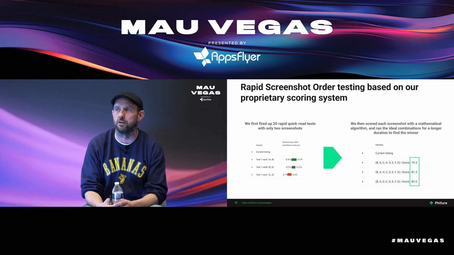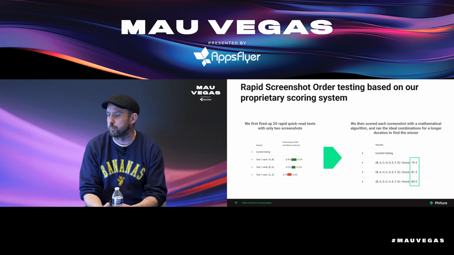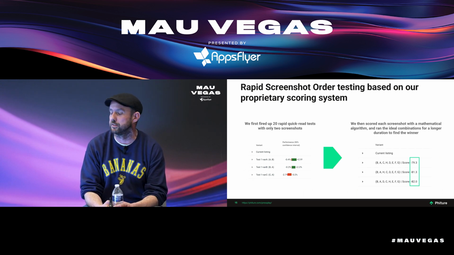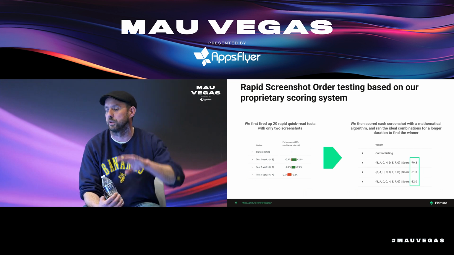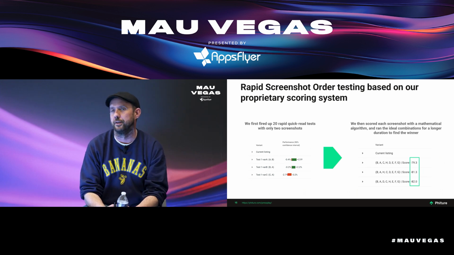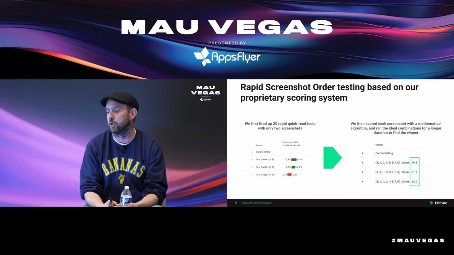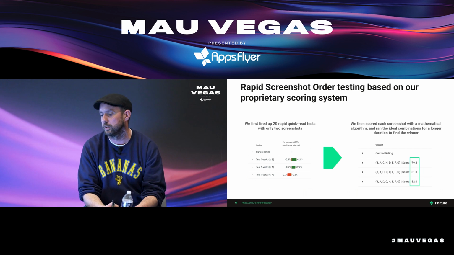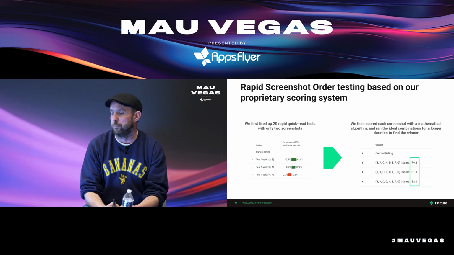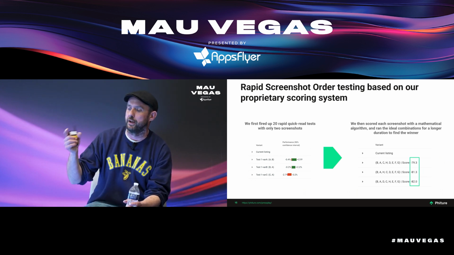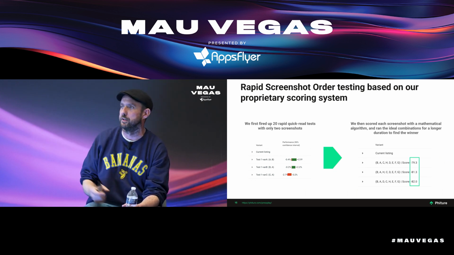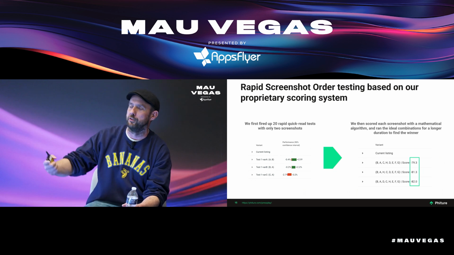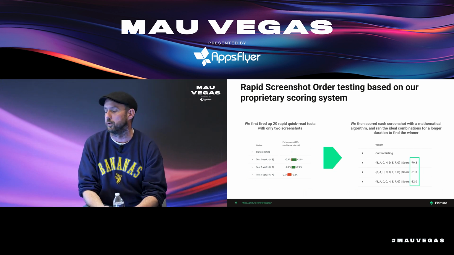So we basically launch 20 different rapid tests with 3 variants each, to understand how the first 2 screenshots perform. If we were just to have 2 screenshots in the Google Play Store listing, how are they performing relative to each other? Not so much relative to the current listing, but relative to each other. And then based on the combinations that we're making there, we are predicting what 9 variations we want to propel into a longer duration test.